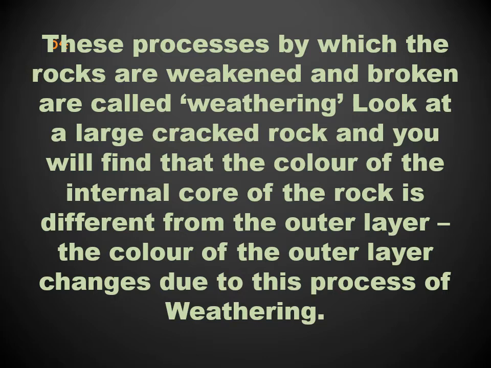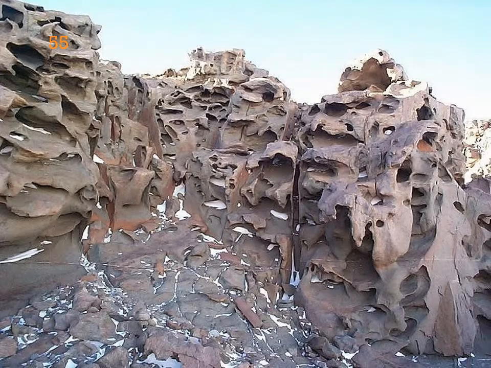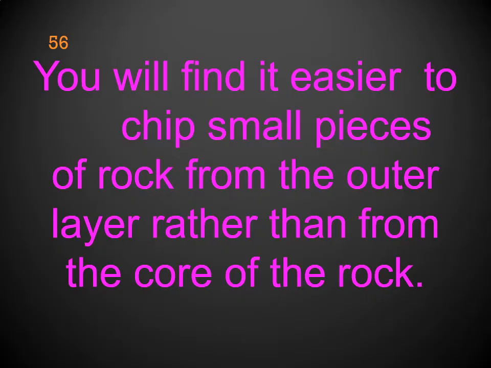Look at a large cracked rock and you will find that the color of the internal core of the rock is different from the outer layer. The color of the outer layer changes due to the process of weathering. Very, very important. You will find it easier to chip small pieces of rock from the outer layer rather than from the core of the rock.